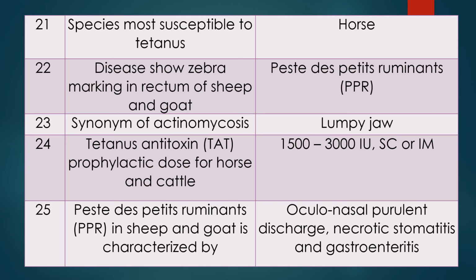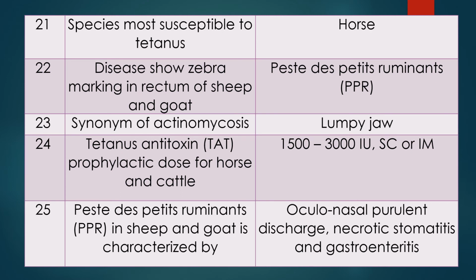Question 21. Species most susceptible to tetanus. Tetanus occurs in almost all animals, but is very common in horse. Horse is more susceptible also. Horse is meant for draft purposes, fast running, so there are all the chances of deep injury on the leg. And when there is deep injury, there is growth of Clostridium tetani, formation of tetanus toxin, and the horse is susceptible.